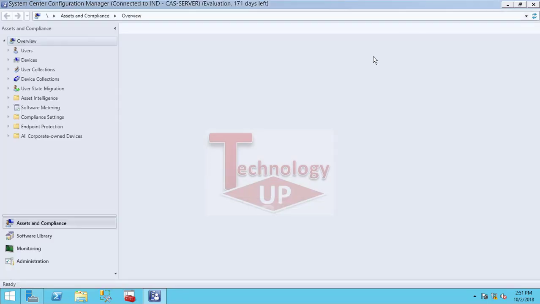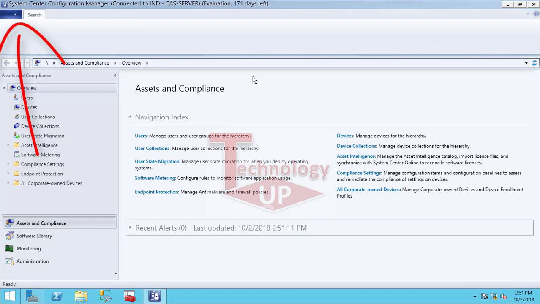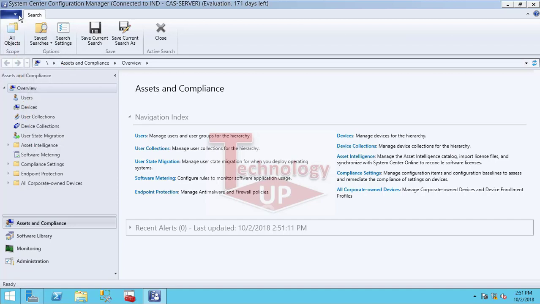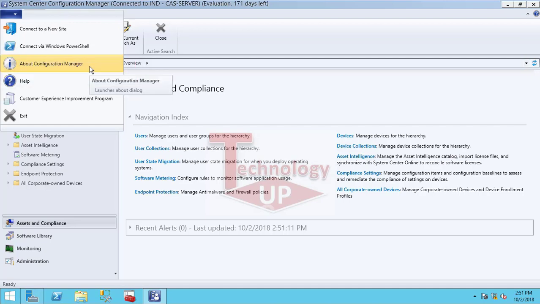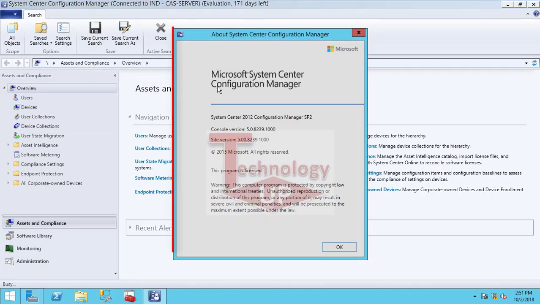When the SCCM console is properly open, you can see on the left side, on the top, just click here and you will see many options. Select the About Configuration Manager option. When you click on it, you can see what version is running on your server. You can see System Center 2012 Configuration Manager Service Pack 2, console version or site version. So you can check.